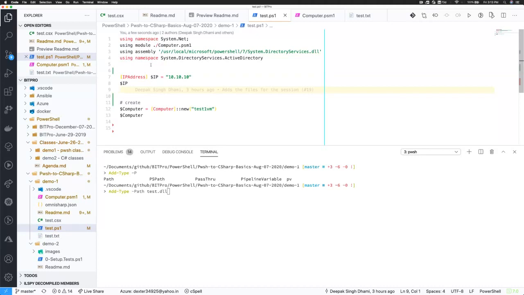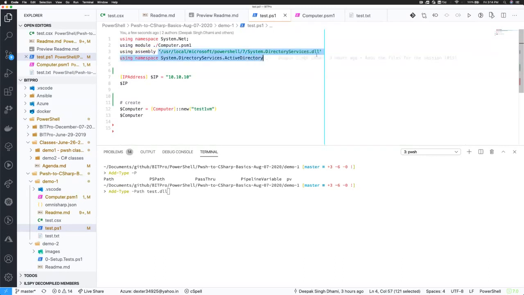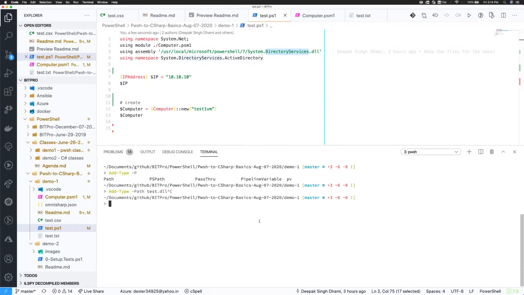But there's an alternative to that. Now you can use the using statement with assembly, and you can specify the full path to the DLL, and it will just load that for you. And then you can use any types which are defined there. These are mostly documented in about_using help in PowerShell, so you can probably look at that about help file as well.